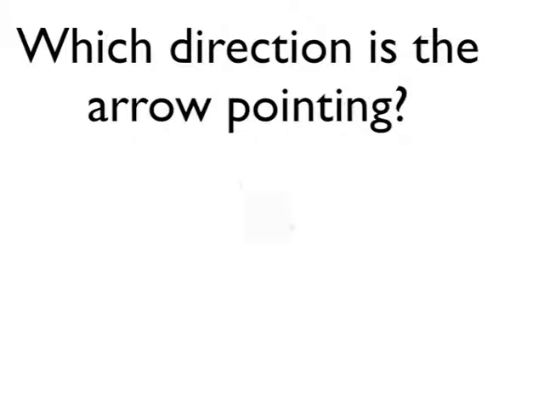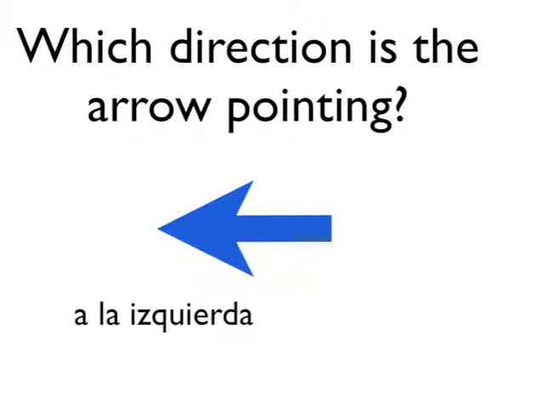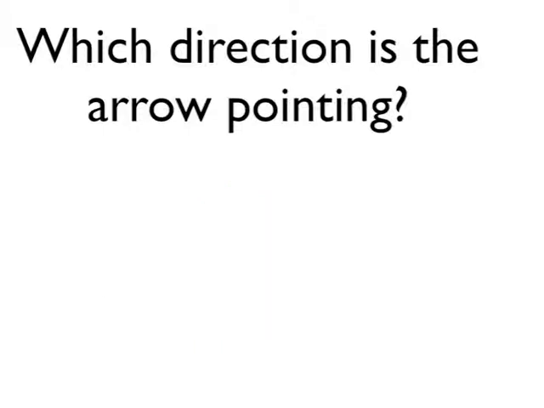Which direction is the arrow pointing? A la izquierda, or cardinal directions, al oeste. Which direction is the arrow pointing now?